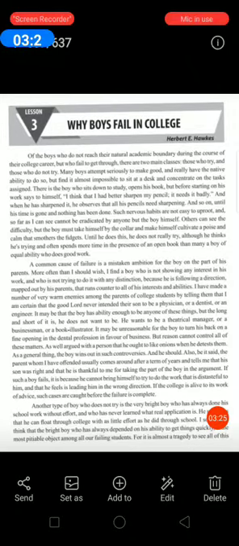So the students who do not reach their natural academic boundary during the course of their college career, means while they are studying in a college, but who fail to get through. To get through means to pass. Who do not pass, there are two main classes. Classes mean groups. So the writer has divided such students at college level in two main classes or two main groups: those who try and those who do not try.